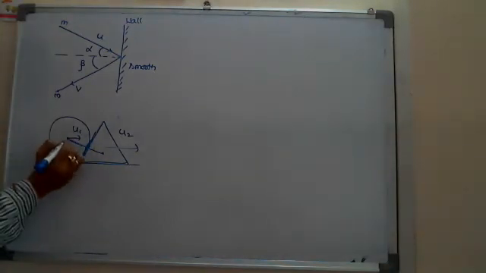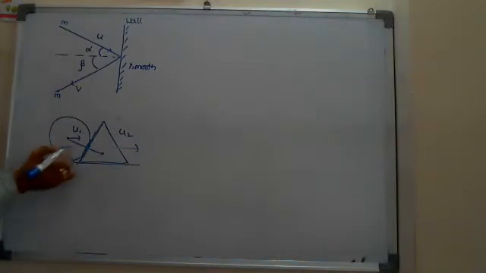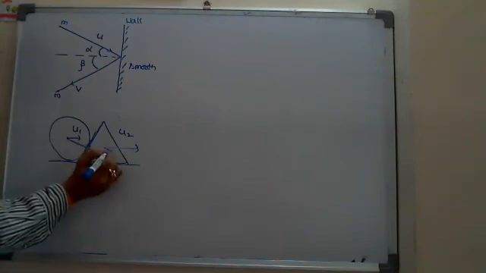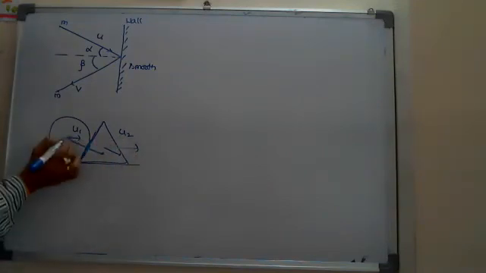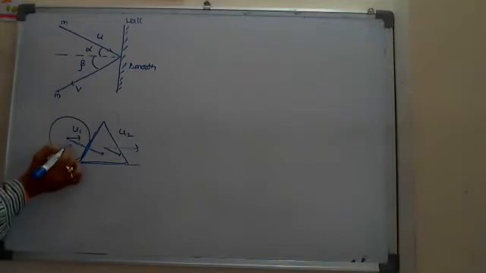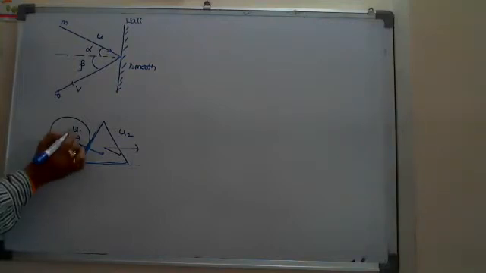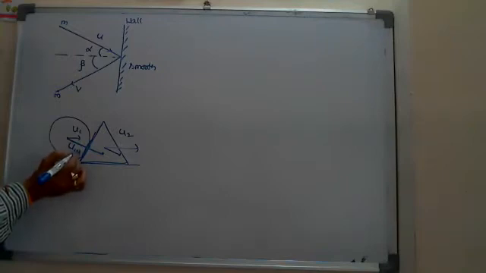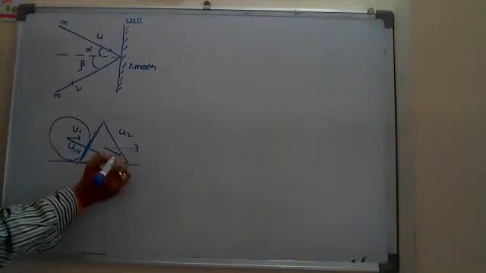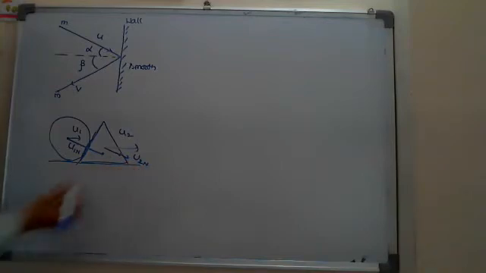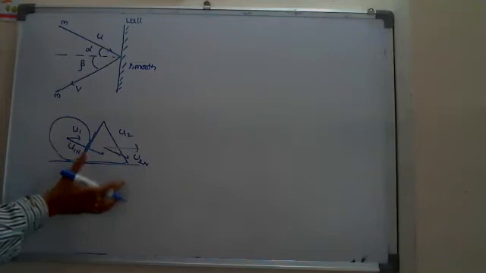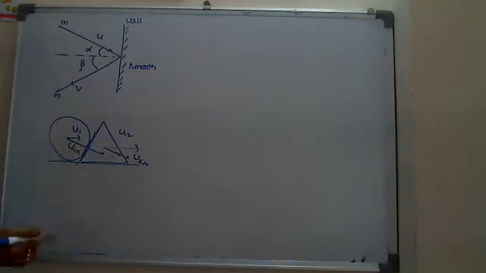In that direction, the components of velocities before colliding, the component of u2 and the component of u1, those we take as the components in the normal direction. That is, the velocity of the first one in the normal direction and the velocity of the second one in the normal direction. These are before the collision. Before the collision, there will be some relative velocity of approach.